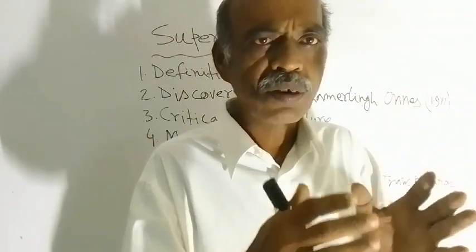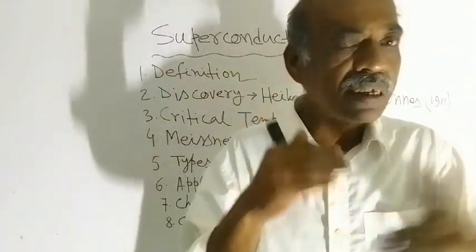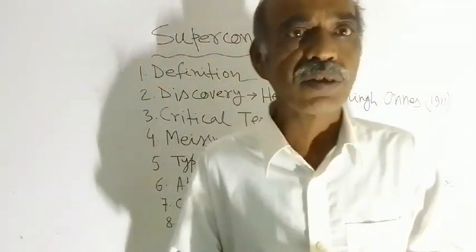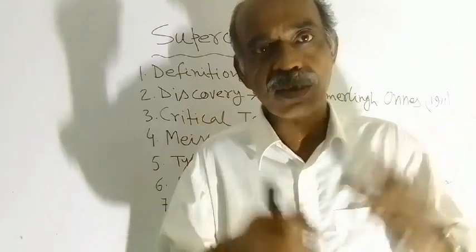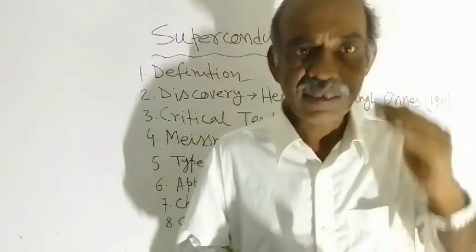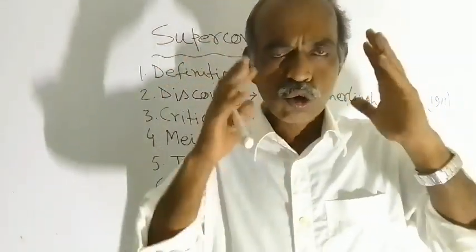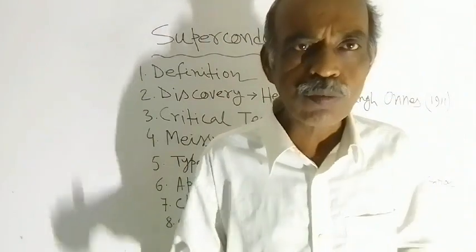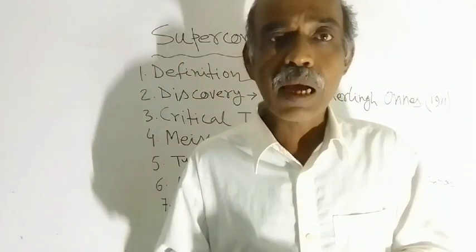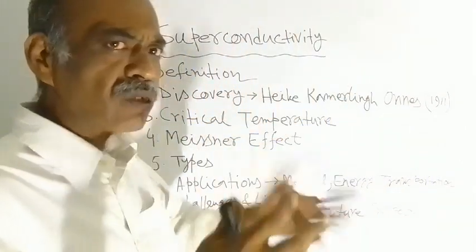He found this property in mercury below a critical temperature, and that critical temperature was near the absolute zero temperature, meaning 0 Kelvin. The temperature below which mercury could exhibit the property of superconductivity was near absolute zero. So that is all about the discovery.